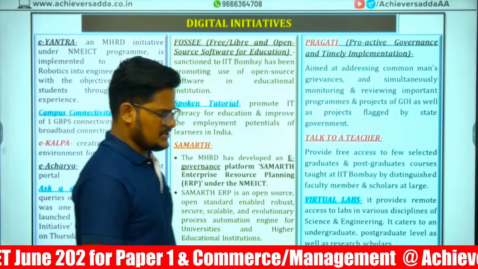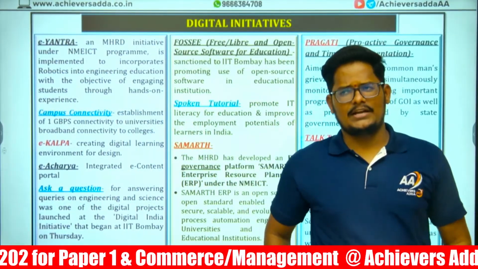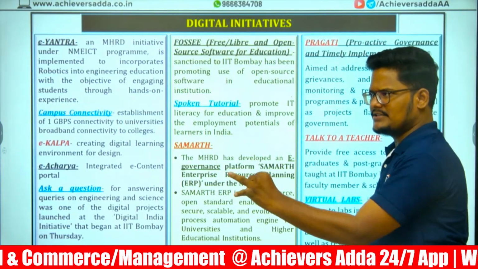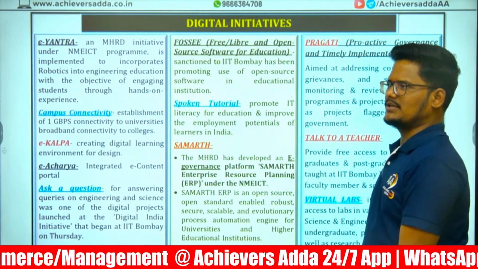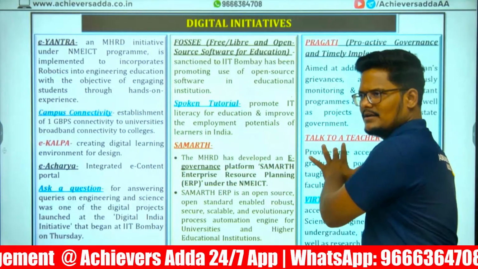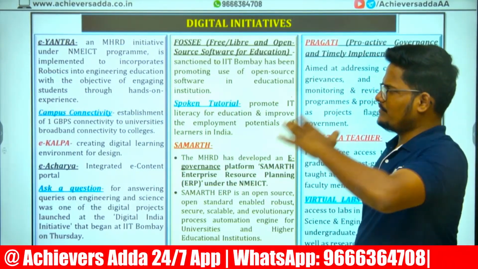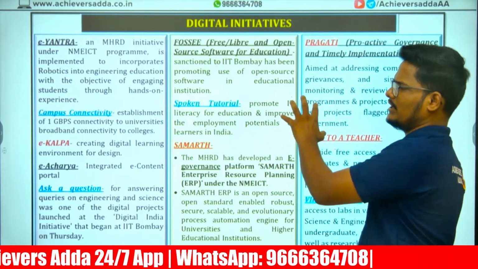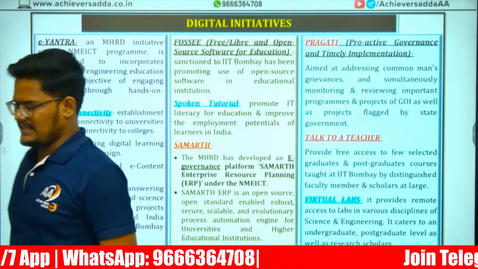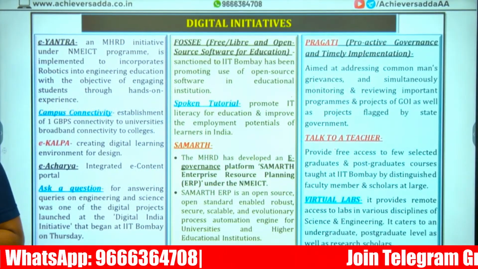Now, sir, digital initiative. This topic will come in higher education, teaching aptitude, communication, ICT. So now we'll try to cover it here. If it comes there, we will take only new initiatives. Whatever we discuss, we will not discuss again. Right? The first one is E-YANTRA.